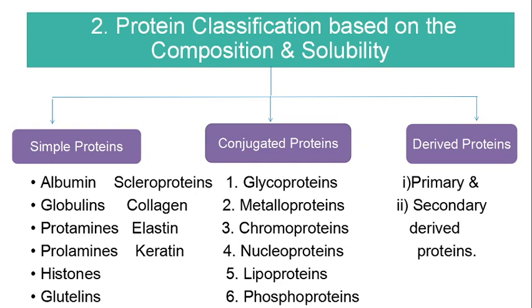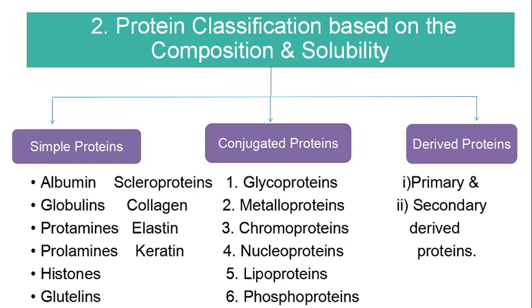Secondary derived proteins include proteoses, peptones, and peptides. Proteoses are the immediate hydrolytic product of the native protein, that is the metaprotein. They are soluble in water and are heat coagulable. Peptones are derived from further hydrolysis of proteoses. They are not heat coagulable. Peptides are derived from further hydrolysis of peptones. When you hydrolyze peptone, the product will be peptide. Peptides have a few amino acids linked together with peptide bonds.